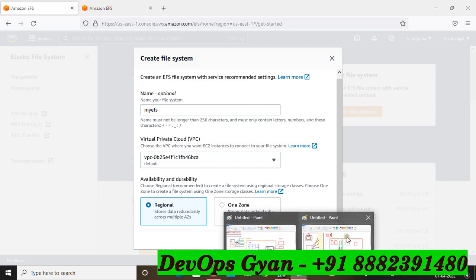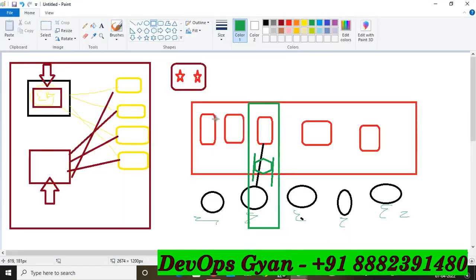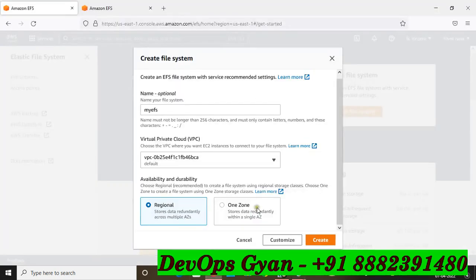Come to the diagram section. If you allow all the zones, suppose that this is one zone, you can allow all the zones, so easily they can access your EFS, right? If you allow only a single one, then only this can access. So I will do everything in the practical.